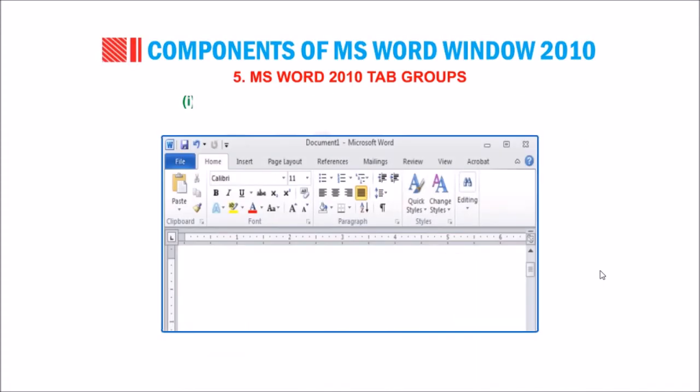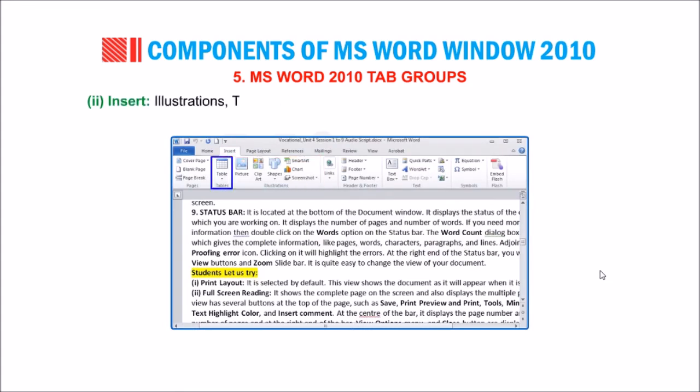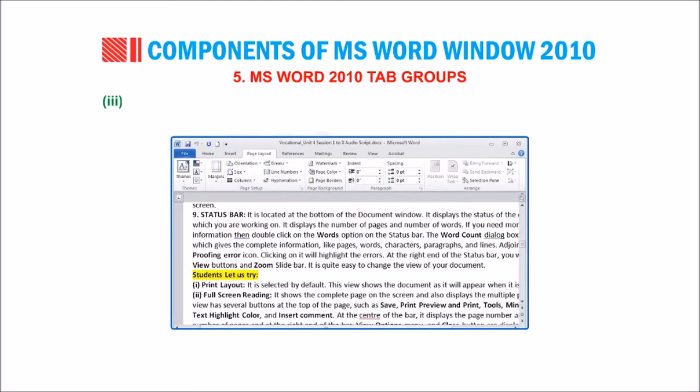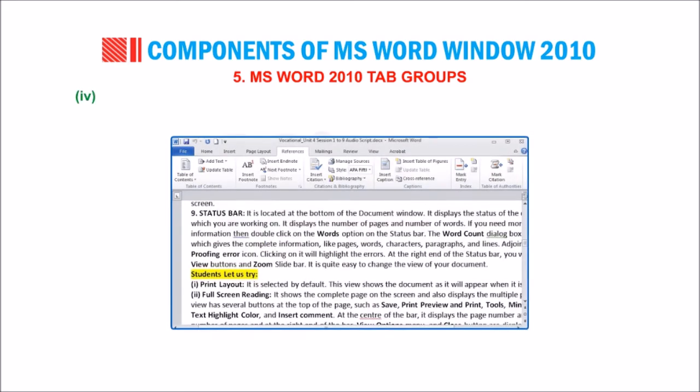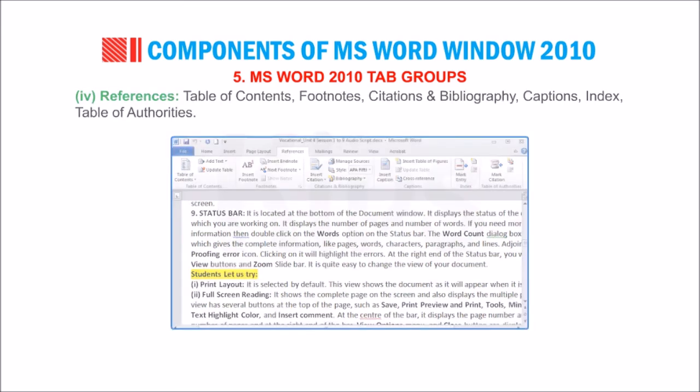Number 5. MS Word 2010 tab groups. Number 1. Home: Editing, Styles, Paragraph, Font, Clipboard. Number 2. Insert: Illustrations, tables, pages, links, text, header and footer, symbols, flash. Number 3. Page Layout: page background, paragraph, page setup, themes, arrange. Number 4. References: table of contents, footnotes, citations and bibliography, captions, index, table of authorities.